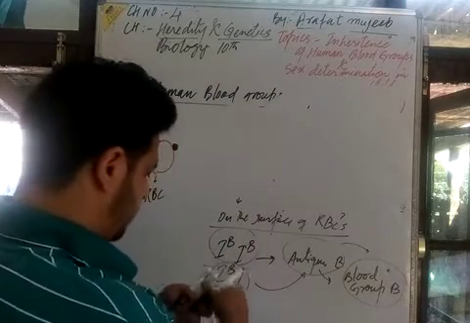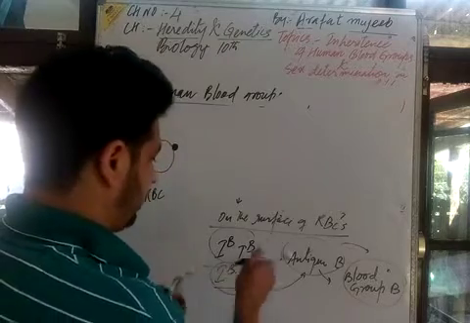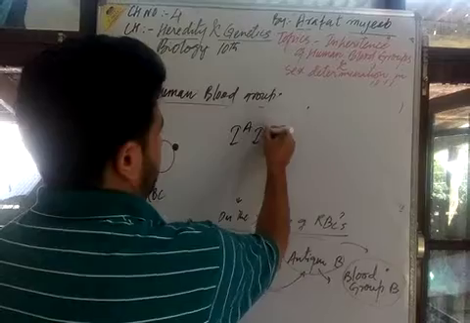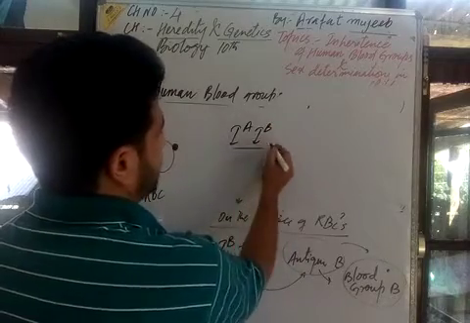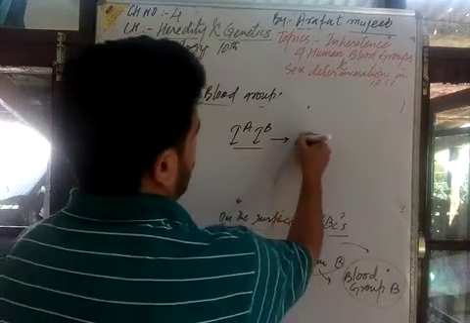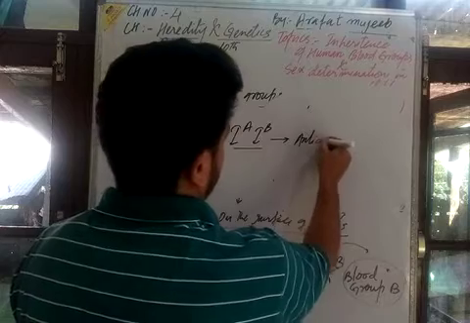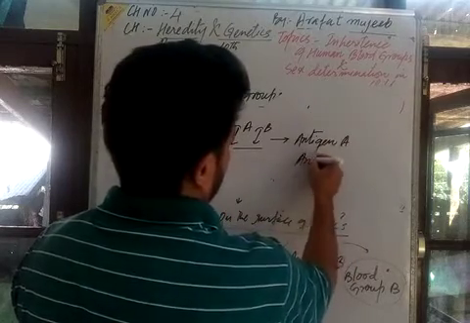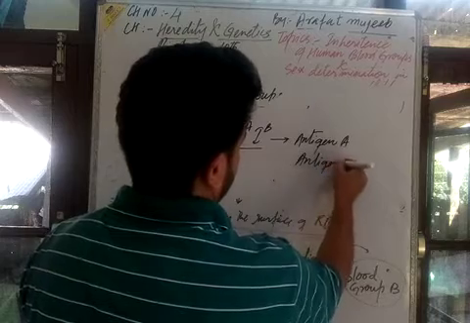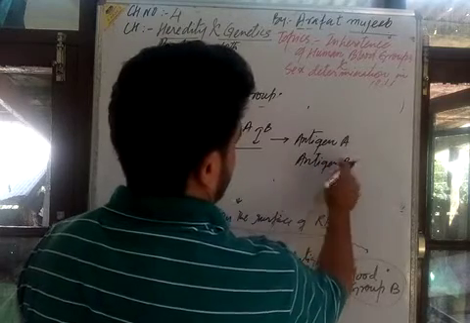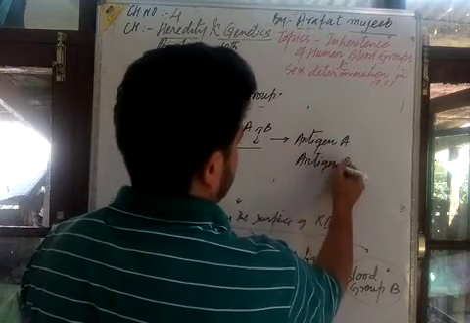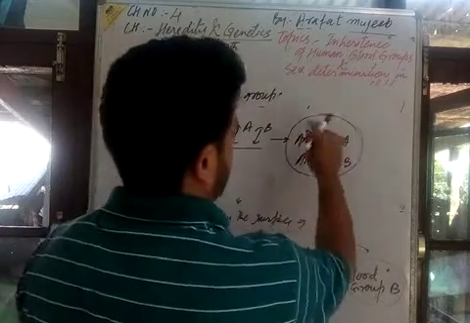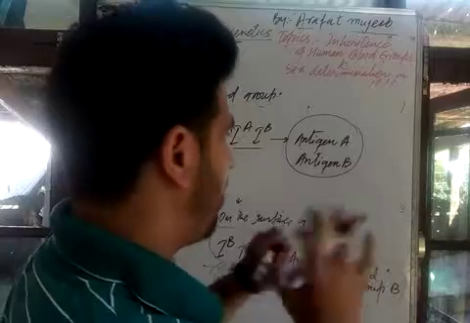If there is a condition of this type of genotype pair, ये दोनों antigens बनाएंगे, it will form both the antigen A and the antigen B, antigen A भी बनाएंगे, antigen B भी, both with 50-50% probability, half and half.